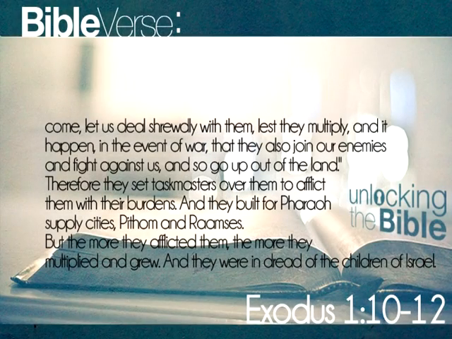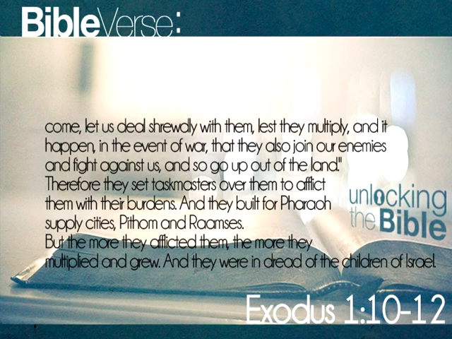This new Pharaoh was threatened by the Hebrew children, and he was afraid that they would grow so big in number that they would overthrow Egypt. So he decided to devise a plan. Let's read Exodus chapter 1, verses 10 to 14. Come, let us deal shrewdly with them, lest they multiply. And it happened in the event of war that they also join our enemies and fight against us, and so go up out of the land.